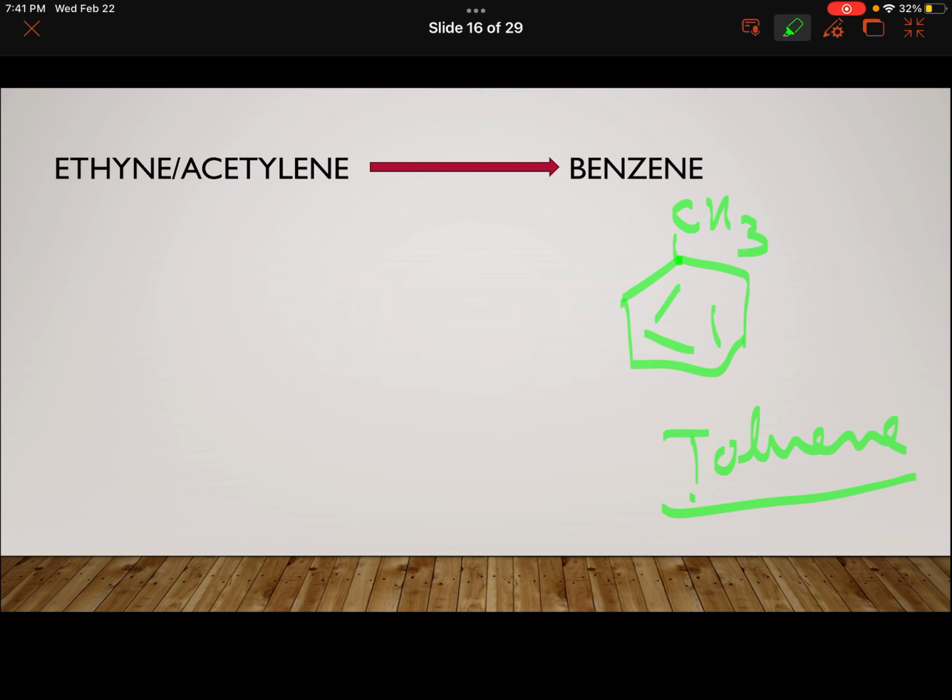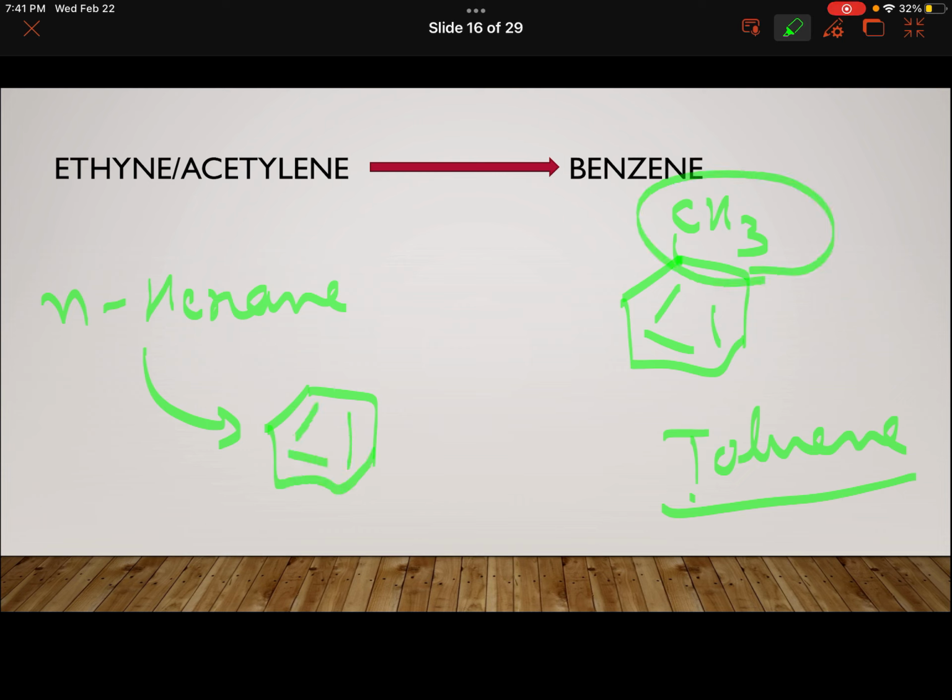No. In this case, if you remember, there is one more preparation of benzene in your syllabus in which you start with n-hexane and you carry out oxidation in the presence of chromium oxide or manganese oxide, vanadium pentaoxide, any of these oxidizing agents at very high temperature and pressure, vigorous conditions. So that produces benzene. If you want toluene, then you have to start from heptane because these 6 membered rings are very stable. So that will be the product.